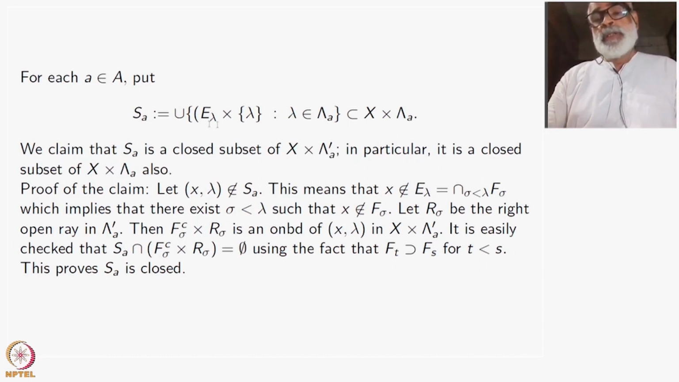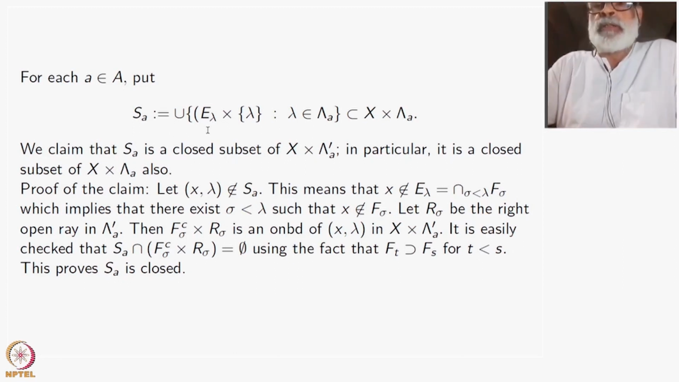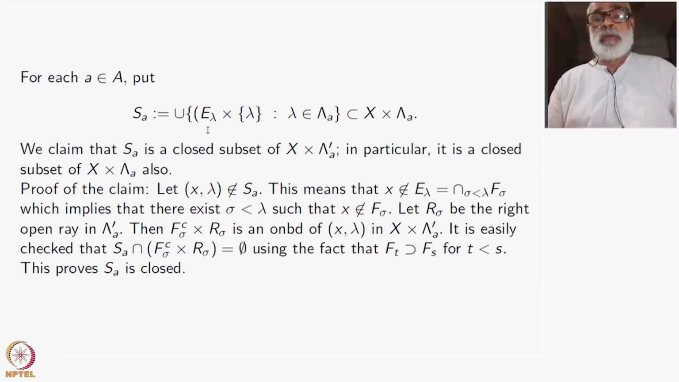See, it's easy to see each of them is a closed subset, but why the union? This union is an arbitrary union, right? Over all the lambda. But we want to say that that is also a closed subset. So how do you prove that? Take a point X lambda which is not in SA. We want to show that this is a closed subset, which is the same thing as the complement being open.